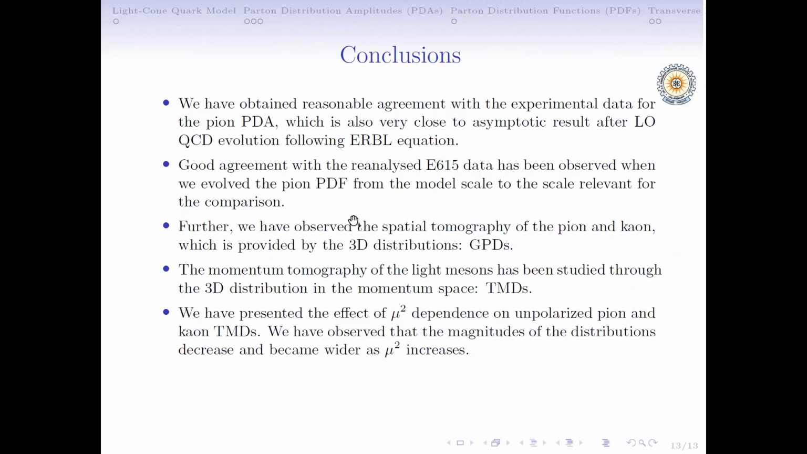Again, we have observed the spatial tomography of the pion and the kaon case, which provides a three-dimensional distribution, and the momentum tomography of the light mesons, which provides the 3D distribution in the momentum space. Also, we have evolved our unpolarized pion and kaon TMDs from the initial to the final scale. We have observed the magnitudes of the distributions decrease and become wider as the scale increases.